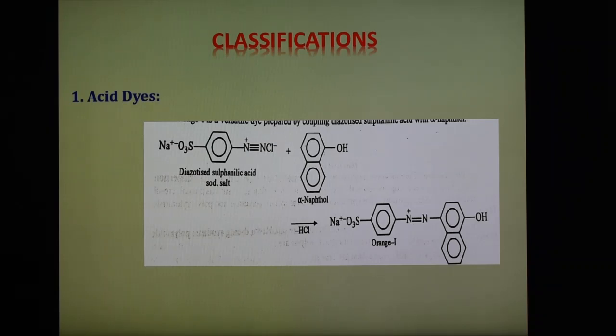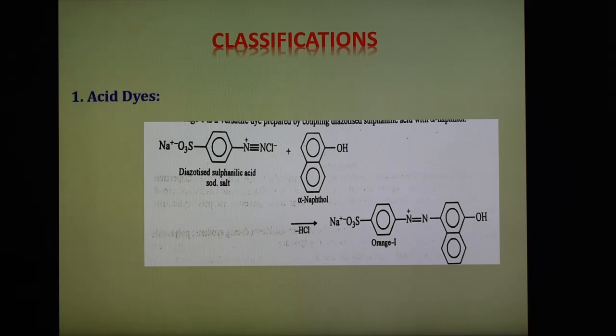The sodium salt of azo dye containing sulfonic acid, that is SO3H group, and carboxylic acid, that is COOH group, are known as the acid dyes. So they contain the acidic group. These dyes are applied to the fabric from their acid solution and are used to dye wool, silk, nylon, polyurethane fibers, like that.